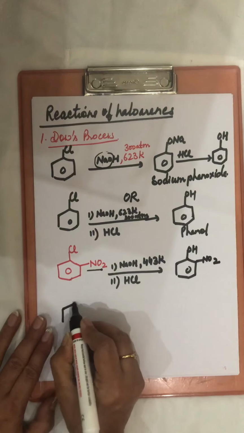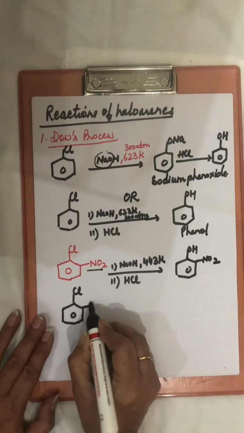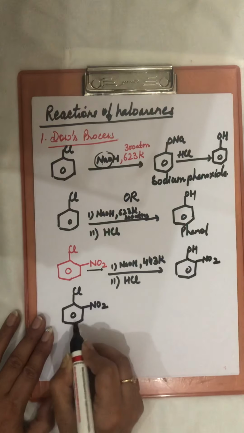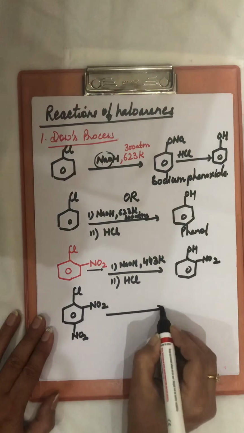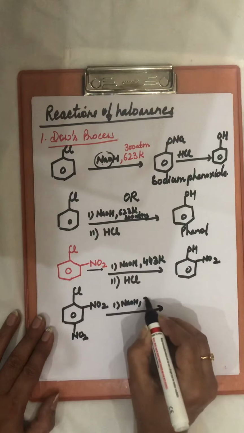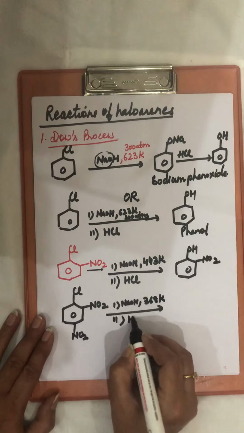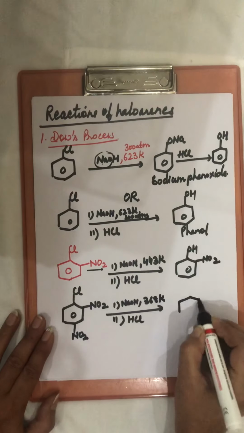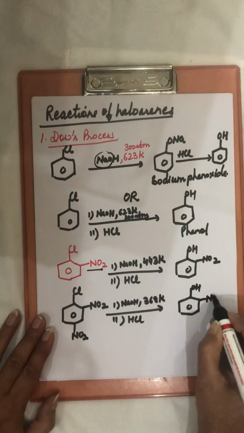Now we are taking two electron withdrawing groups, one at ortho position and second at para position. Now NaOH and temperature now 368 Kelvin, and we can get Cl replaced by OH here.